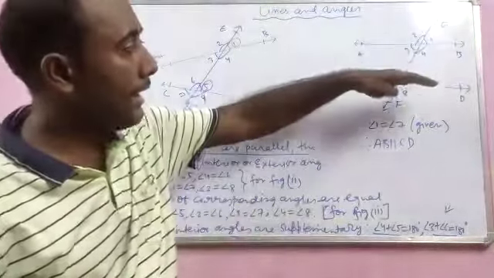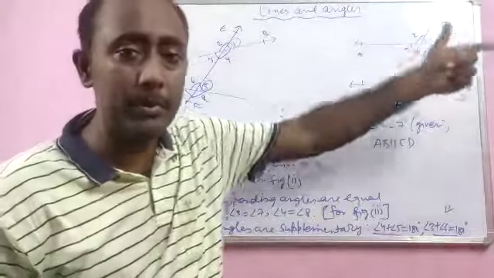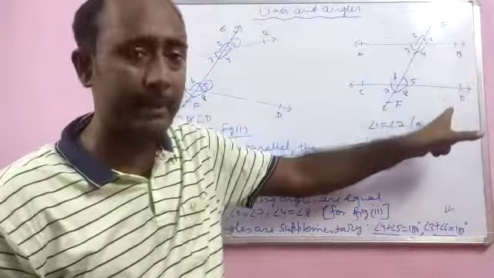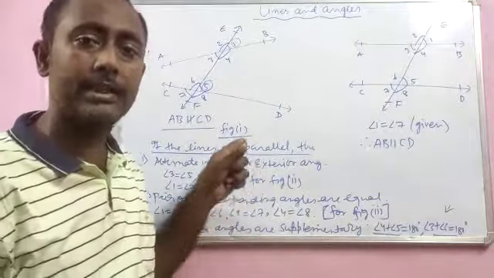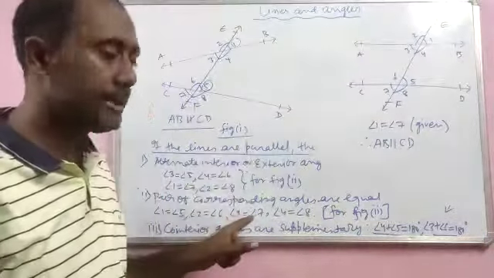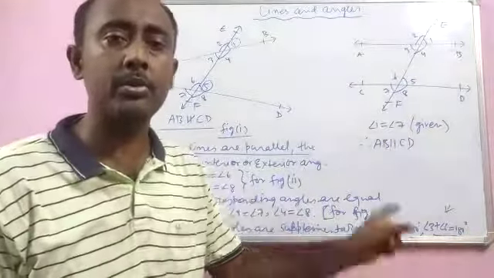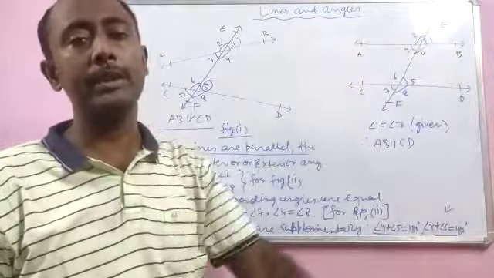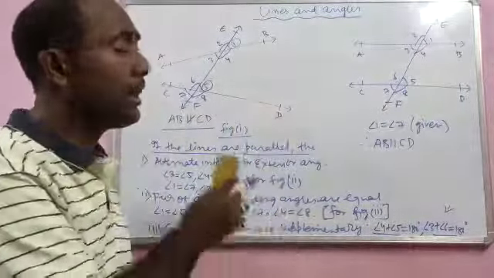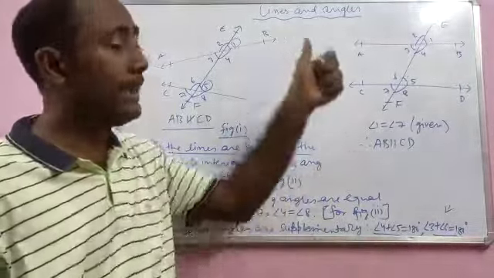If the lines are not parallel and you have to prove that the given lines are parallel, you show one of these. Either you show alternate interior or exterior angles equal, or you show that corresponding angles are equal, or you show that co-interior angles are supplementary. You show one of these properties, then the lines will become parallel to each other. So this is all about the concept which is there before you start the next exercise of lines and angles.